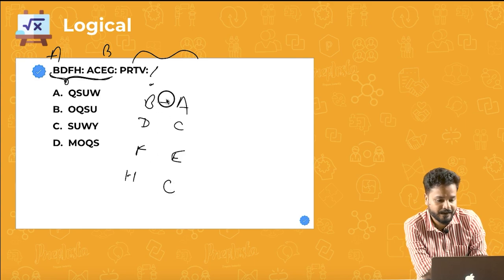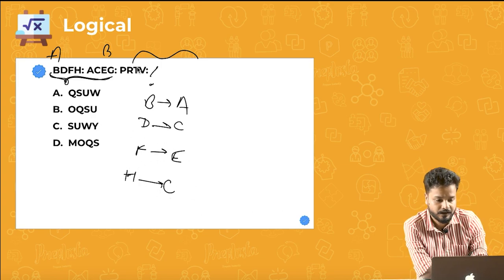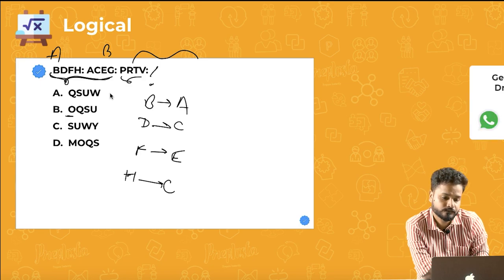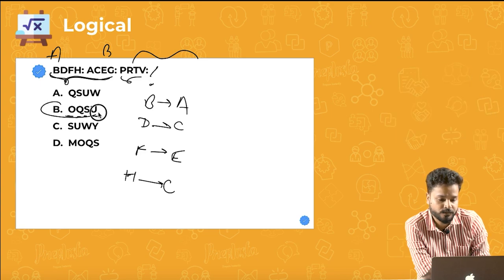What is B minus 1, guys? A. What comes before D? C. What comes before F? E. What comes before H? G. Very easy question, guys. P, R, T, V. What comes before P? O. What comes before R? Q. What comes before T? S. And what comes before V? U. Your answer is option number B.